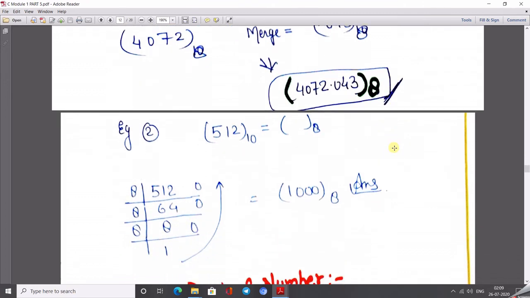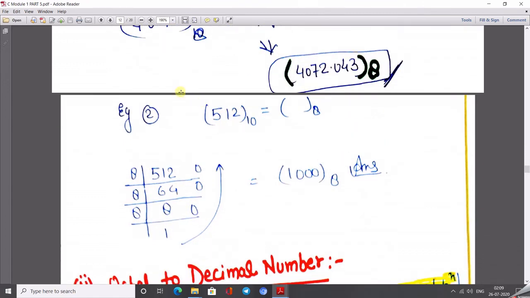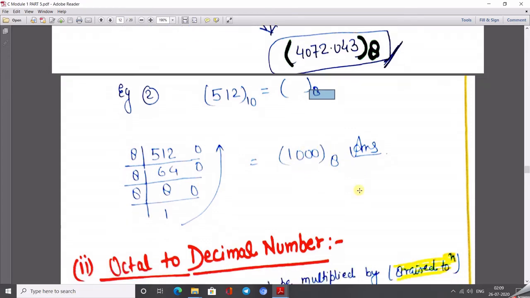Just take an example of a simple case. In this simple case, the decimal number we want to convert into base 8. So in which number do we want it? 10. So just divide this decimal number by 10. What do we get? 1000. So this is known as the octal number system.